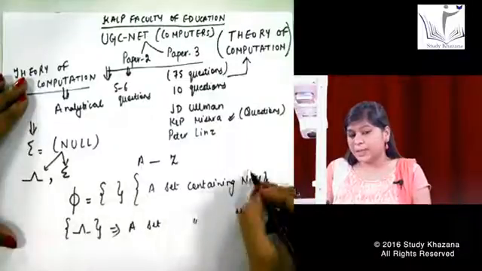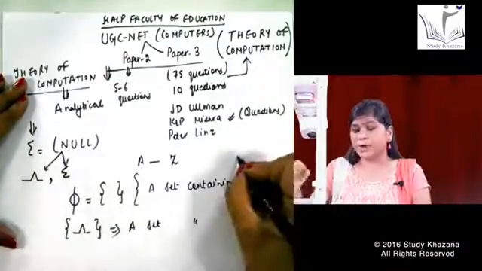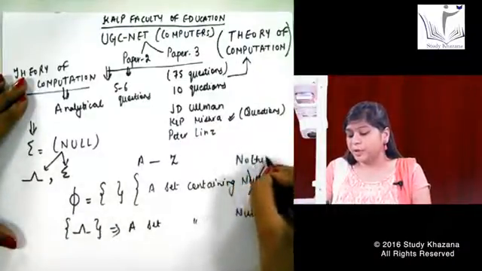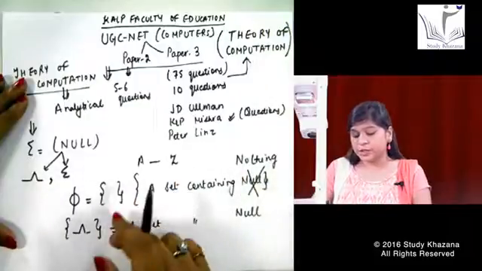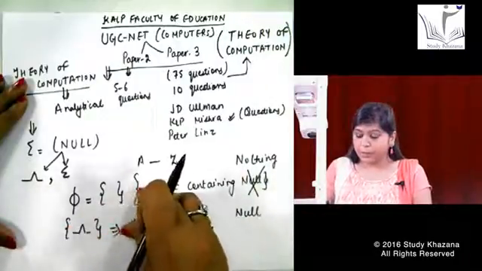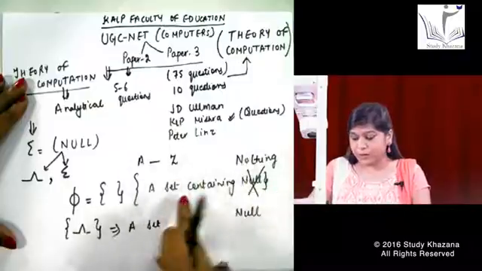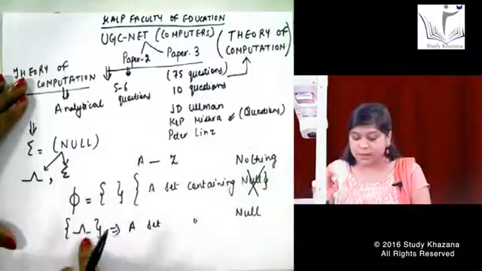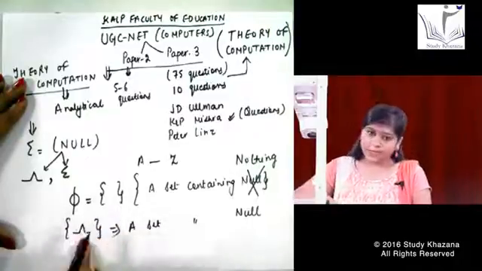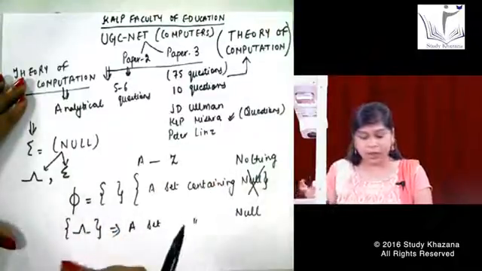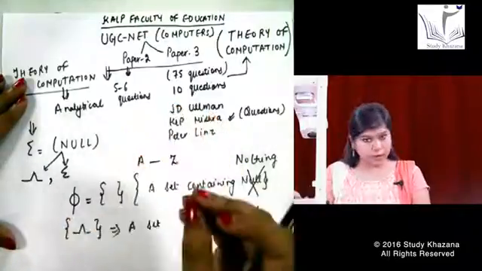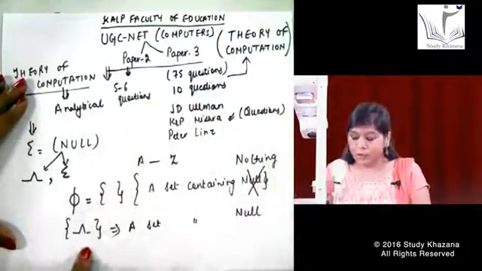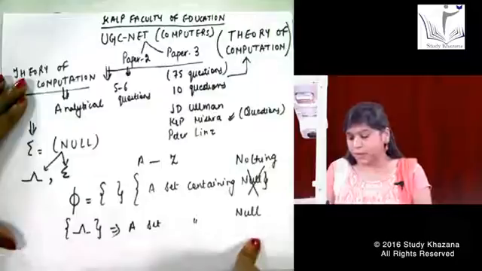But if I get this answer in the entrance exam, I cannot write null over here, I will write down nothing. In practical terms, these two things are totally the same. But in theoretical terms, this will be a set containing nothing. That means I am not writing anything in the set. If I am writing this symbol, that means this is a set containing at least something. That something can be 1, it can be 2, it can be any alphabet also. But right now this set is containing a null.